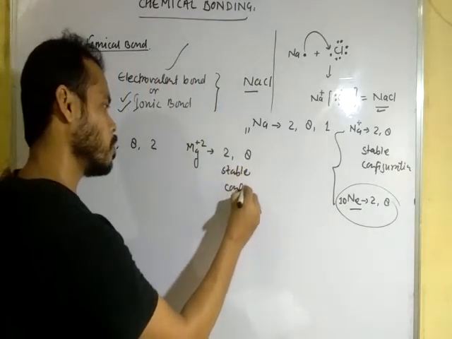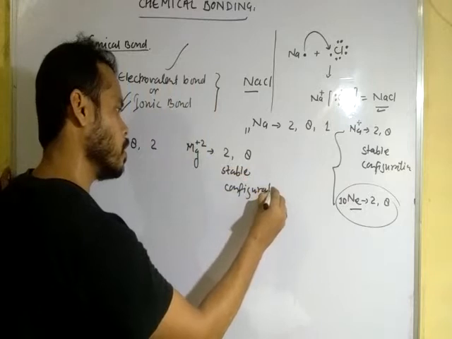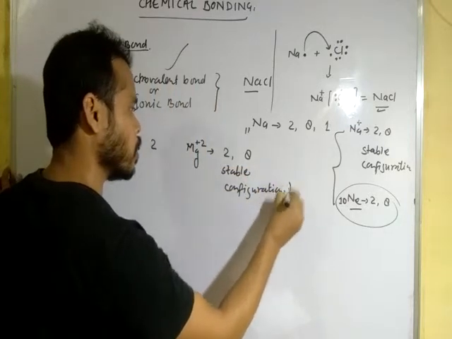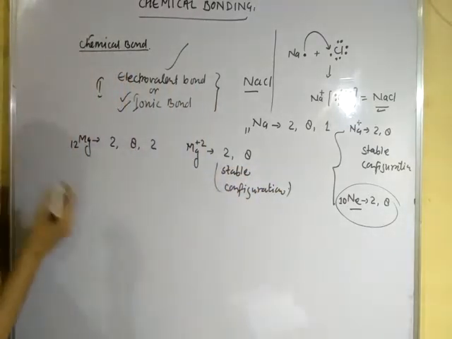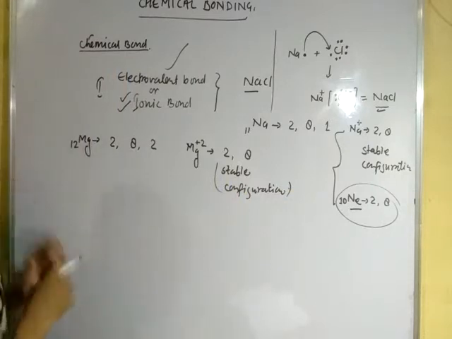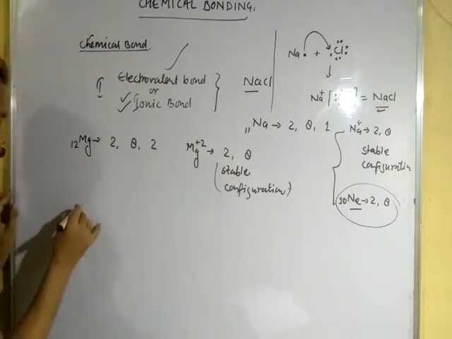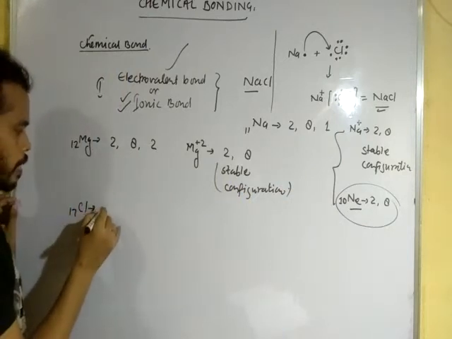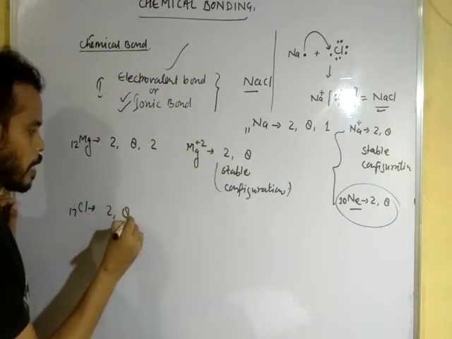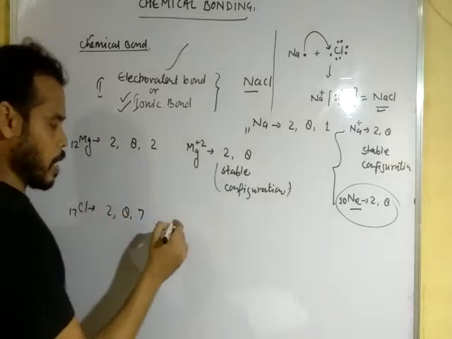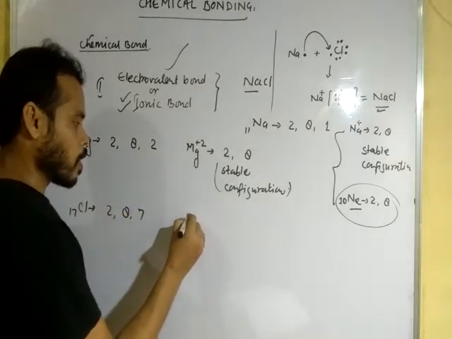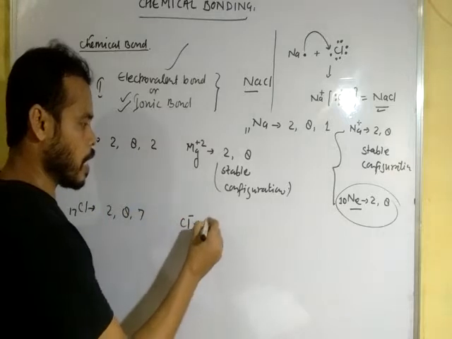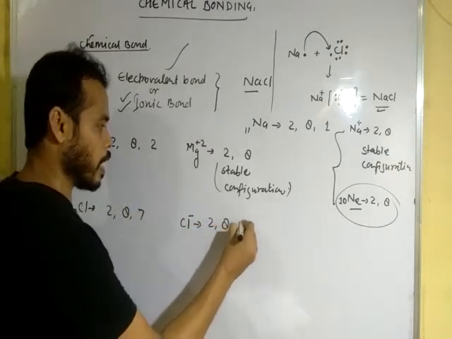Stable configuration. Okay, dear student. And in another word, we have already seen that chlorine has 17 electrons and the electronic configuration is 2, 8 and 7. After getting 1 electron, chlorine gets a negative charge and the electronic configuration is 2, 8 and 8.